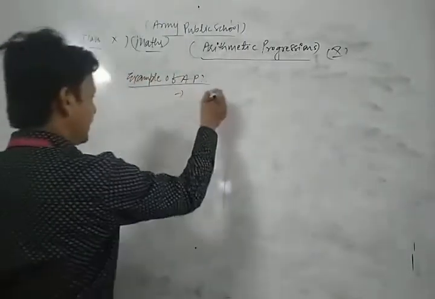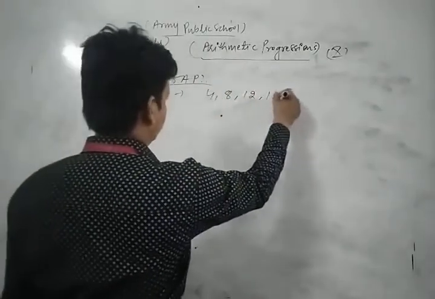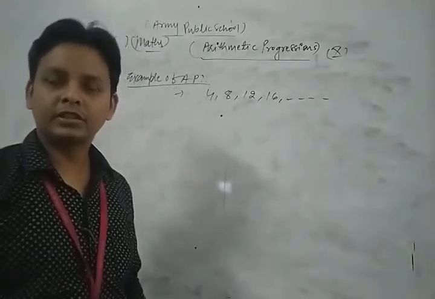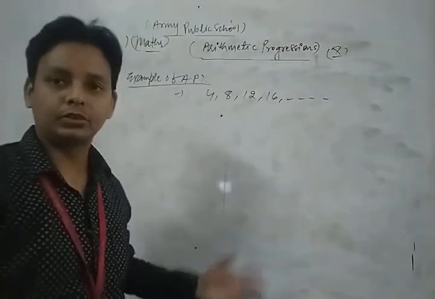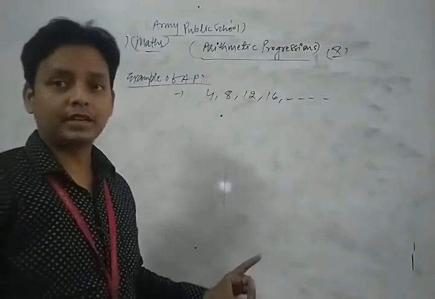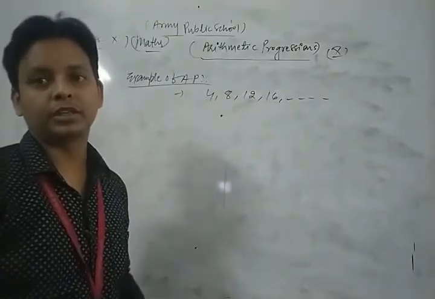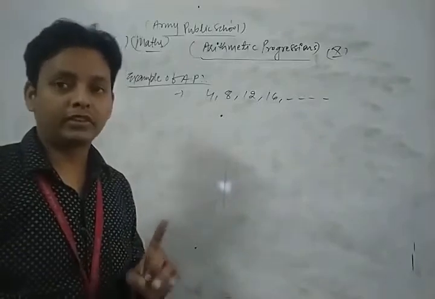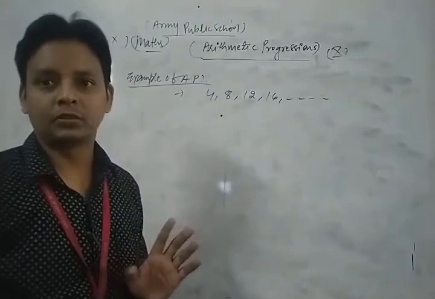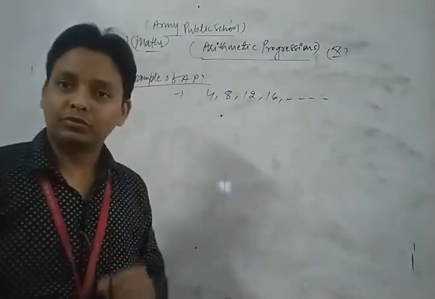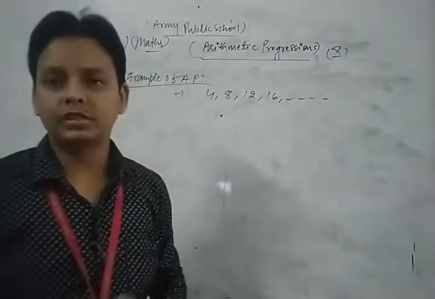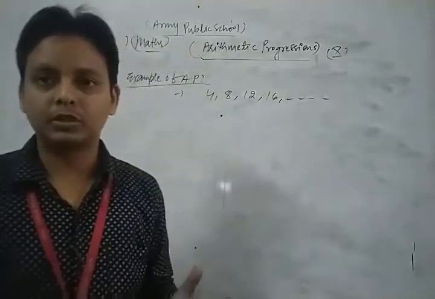Let's see. If we write 4, 8, 12, 16 and so on, this is a sequence in a definite order. This is the arrangement of numbers in a definite order, and so it is called a sequence. And that sequence is known as an arithmetic progression if their common difference is the same. What is the method to find the common difference? We find the difference between two successive terms. If the difference between two successive terms remains constant, meaning the same, then it is said to be an arithmetic progression.